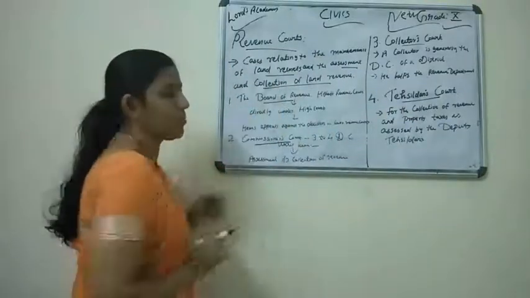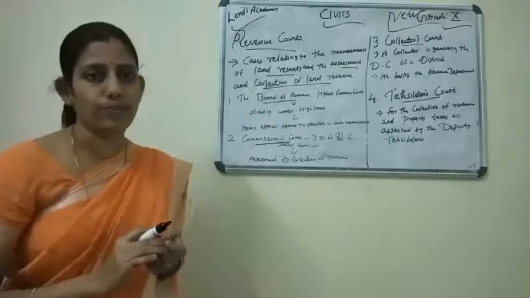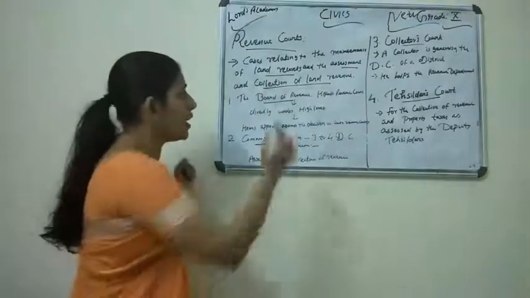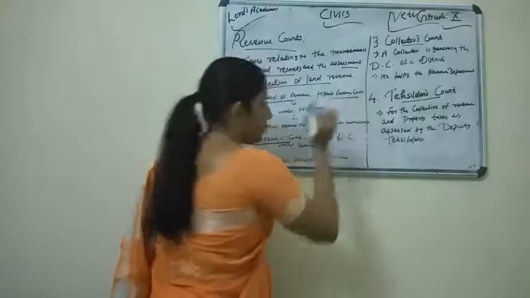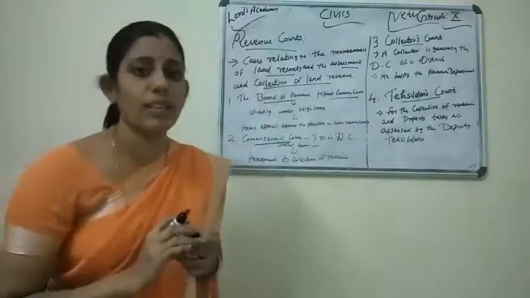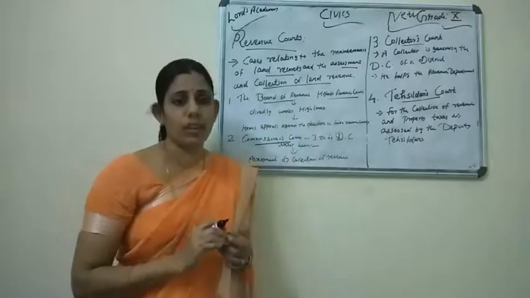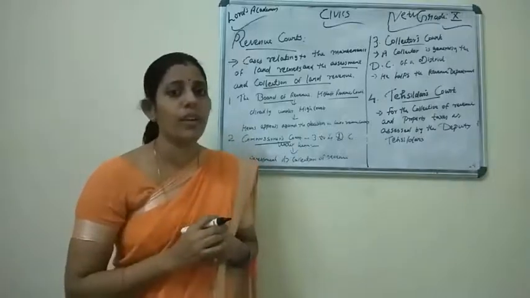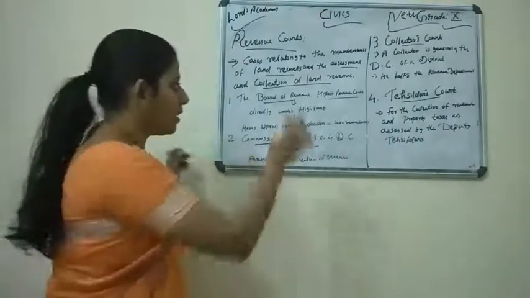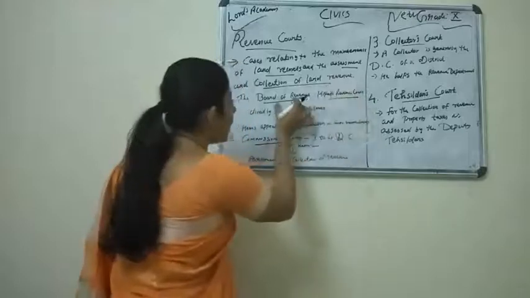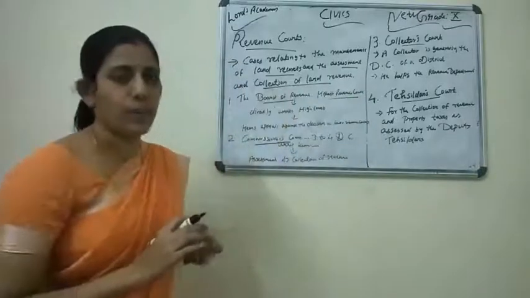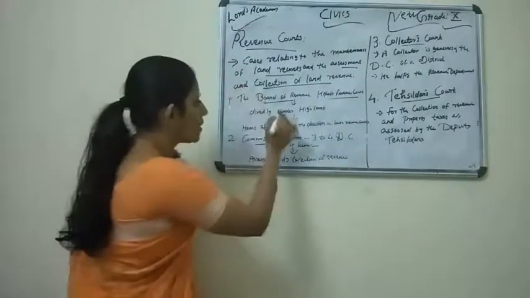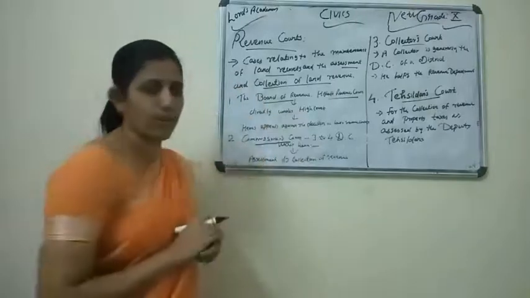The first one is the Board of Revenue. What is the Board of Revenue? It is the highest revenue court. In civil courts, which is the highest civil court? District Judge's Court. Which is the highest criminal court? Sessions Court. In the same way, the highest revenue court is the Board of Revenue. So this Board of Revenue works directly under the High Court.